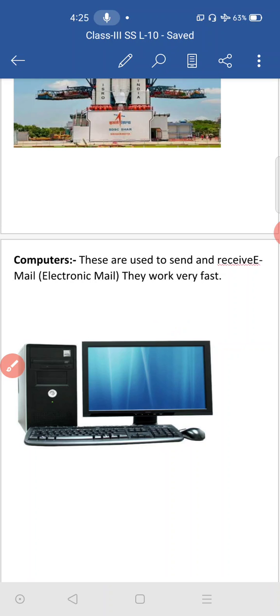So it is one of the fastest means of communication now, electronic mail or email.